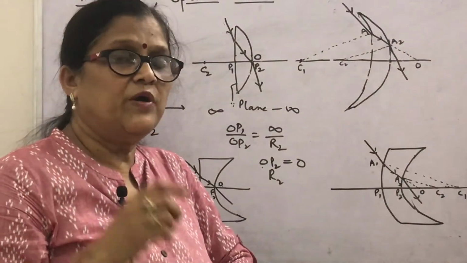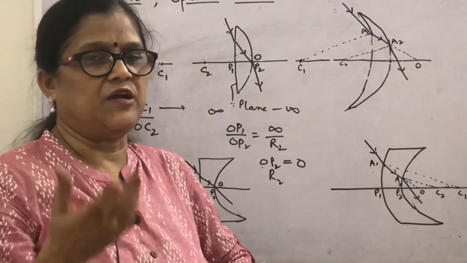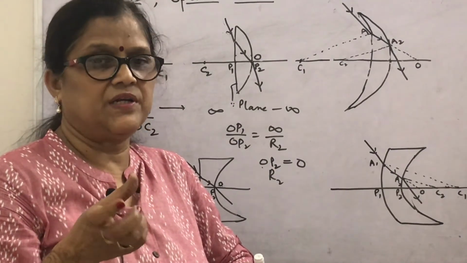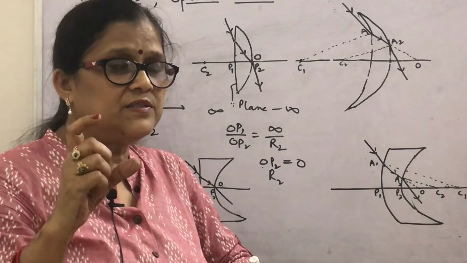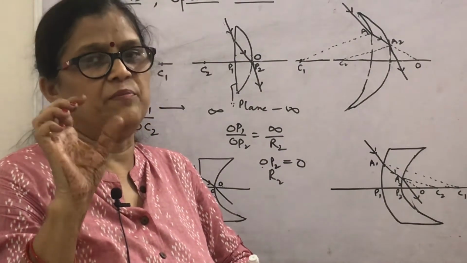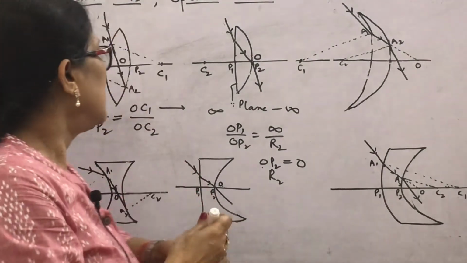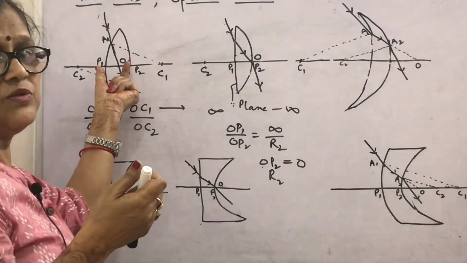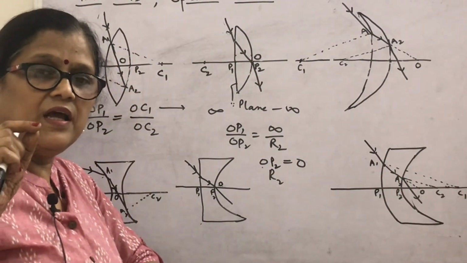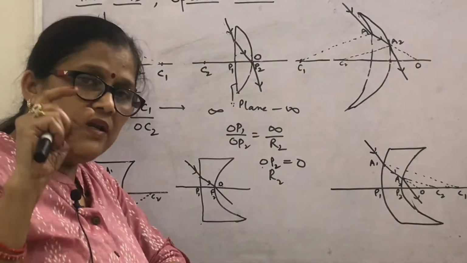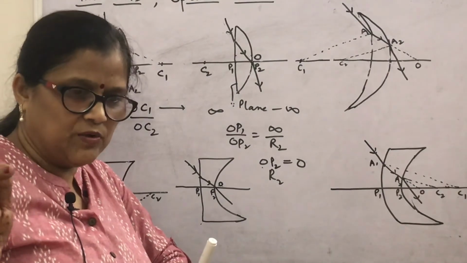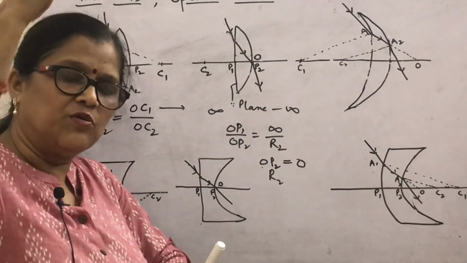Now we will see what we mean by a thin lens. Normally we derive the expressions for thin lenses, and we use thin lenses in the laboratory. A thin lens means its thickness is negligible as compared to its radii of curvature. Look, this is the thickness of the lens. It should be negligible as compared to the radii of curvature, and a light ray passing through a thin lens remains almost undeviated, or it goes straight away.